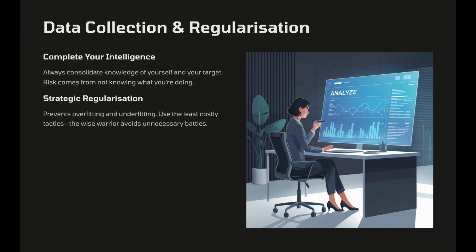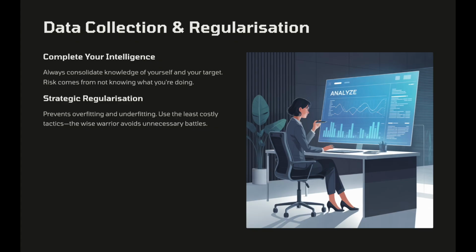1. Data collection. Always consolidate knowledge of yourself and your target. Nassim Taleb warns, risk comes from not knowing what you're doing. 2. Regularization. Prevent models from being too flexible, overfitting, or too rigid, underfitting. Strategically, this means pursuing the least costly tactics. As Sun Tzu said, the wise warrior avoids the battle.